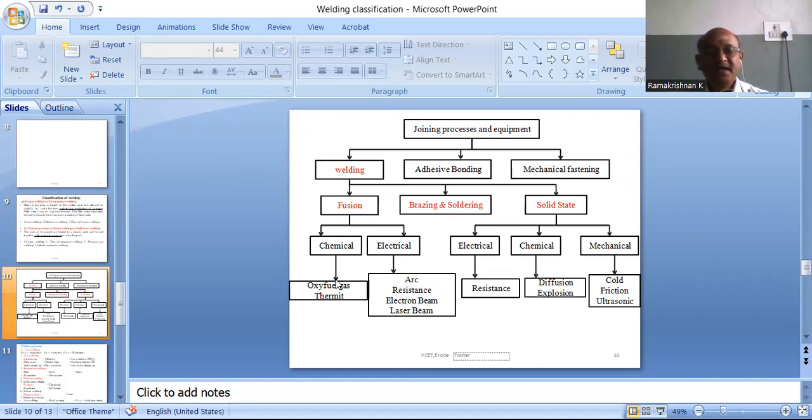Chemical welding consists of oxy-acetylene and thermit welding, and electrical welding includes electric arc welding, electric resistance welding, electron beam welding, laser beam welding. Solid state welding has resistance welding, chemical types like diffusion welding and explosion welding, and mechanical types like cold welding, friction welding, and ultrasonic welding.